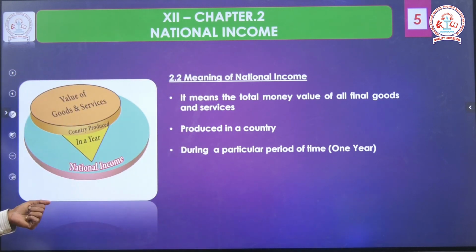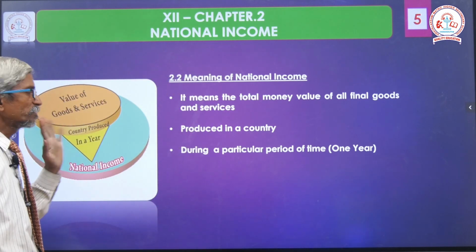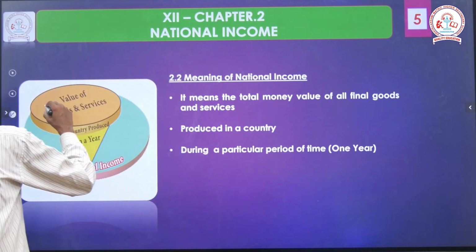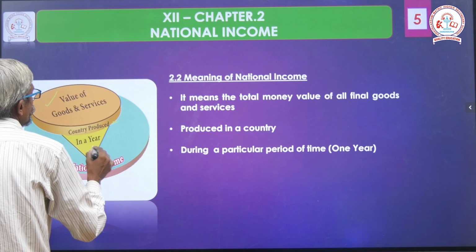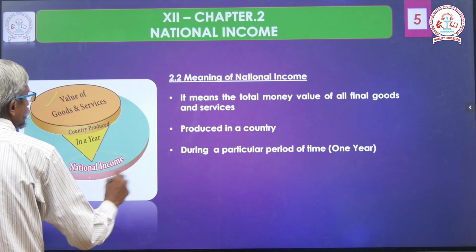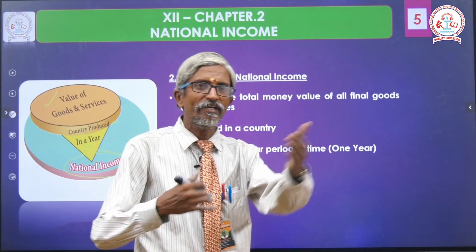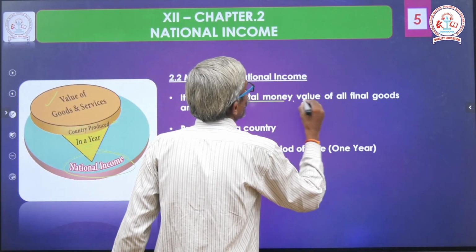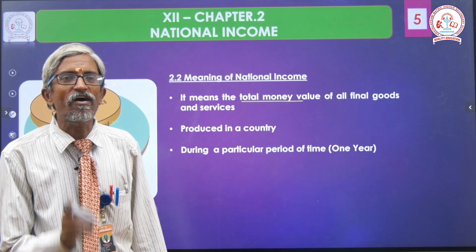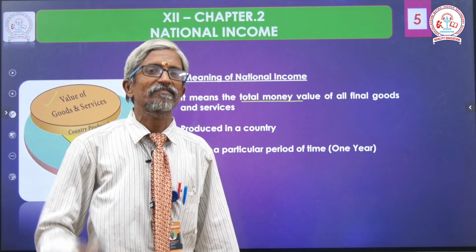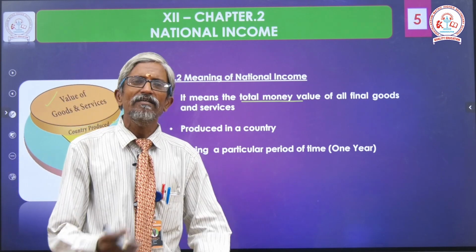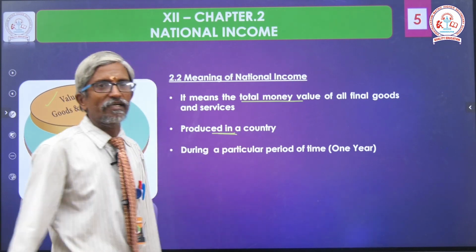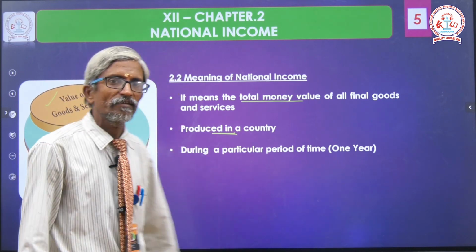From our textbook I gave the pie chart also. This is the explanation for the meaning of national income. Value of goods and services a country produced in a year is national income. Finally we have come to a conclusion, national income means the total money value of final goods and services. What is national income? Total final value produced in a particular country.